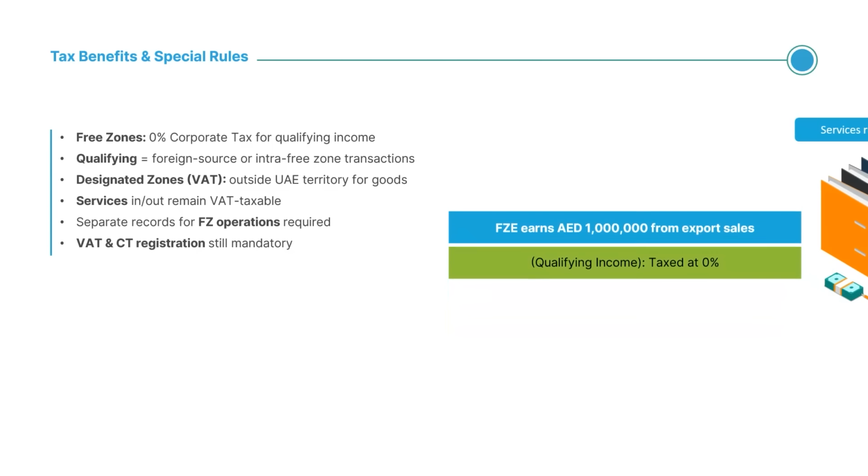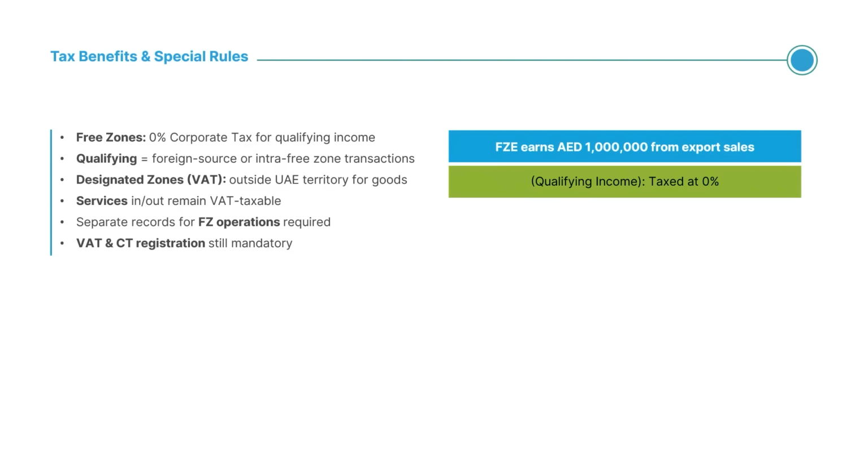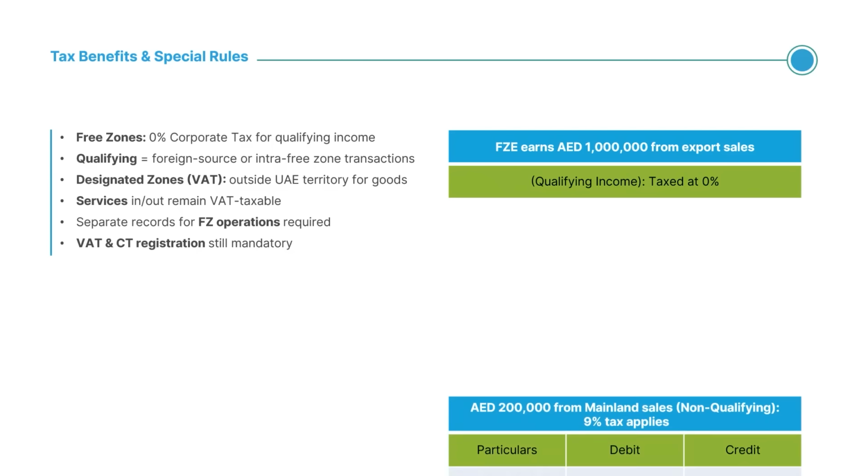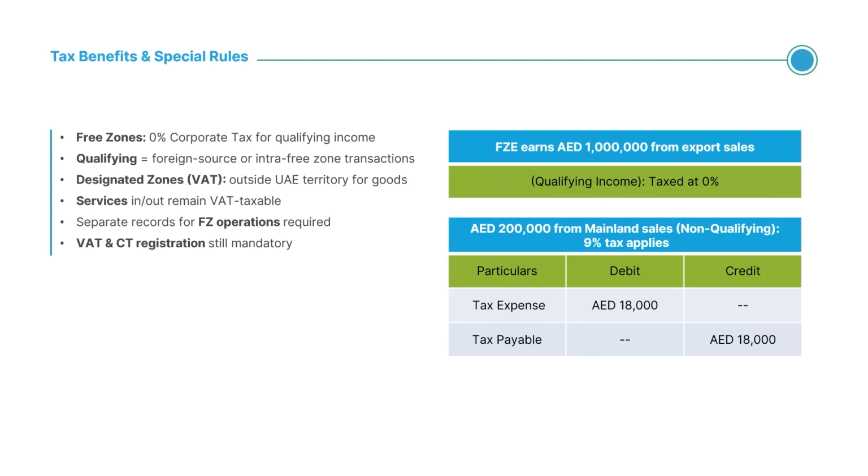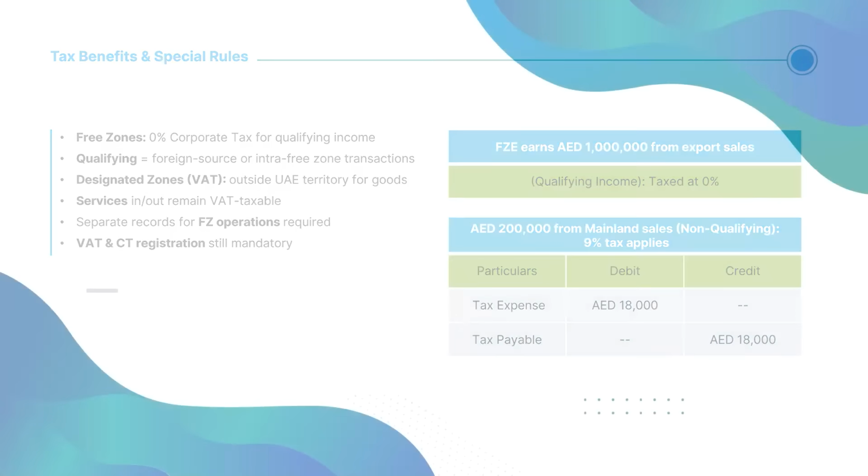Example, FZE earns 1 million dirhams from export sales, qualifying income, taxed at 0%. 200,000 dirhams from mainland sales non-qualifying, 9% tax applies. Journal entry for 200k dirhams mainland. Debit, tax expense, 18,000. Credit, tax payable 18,000.